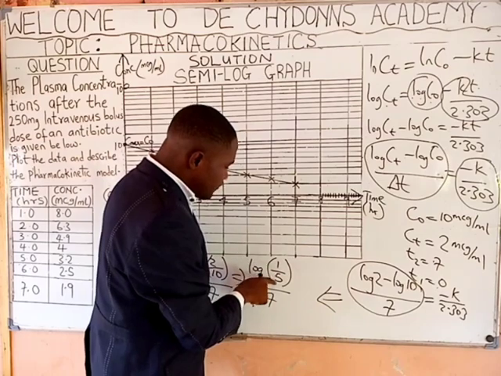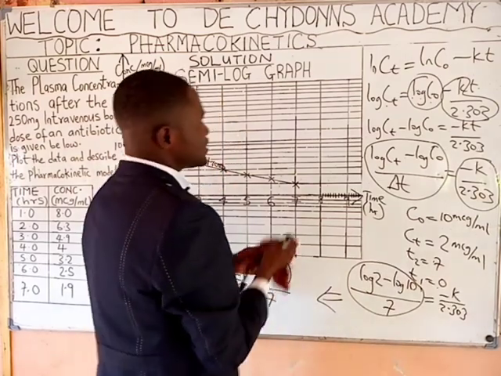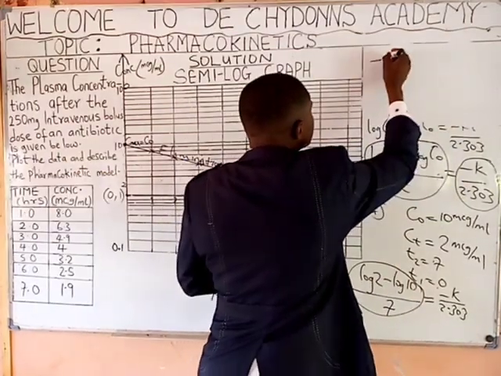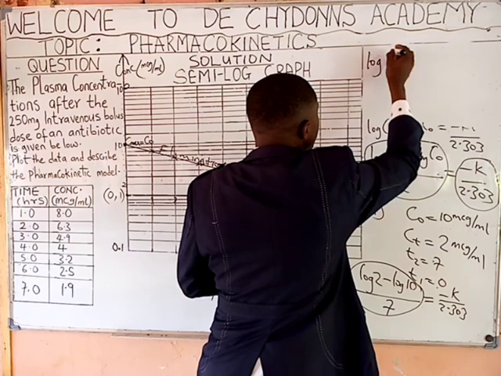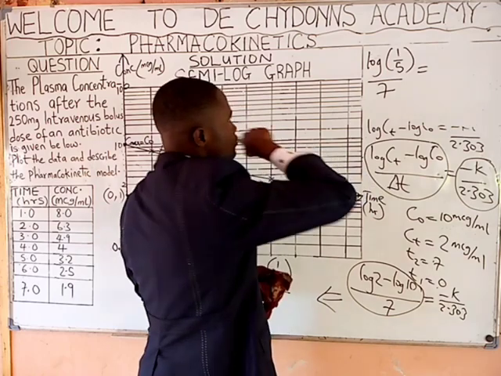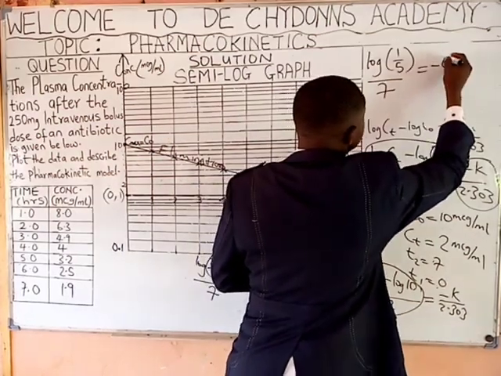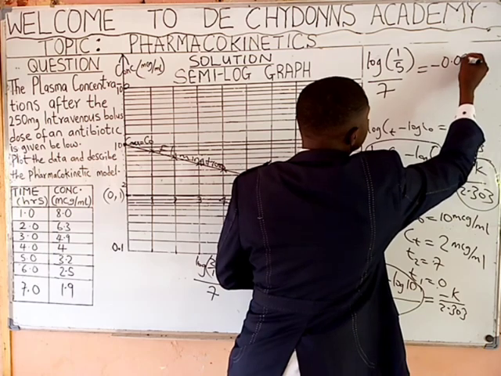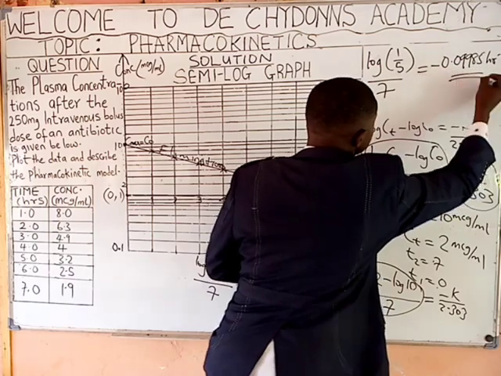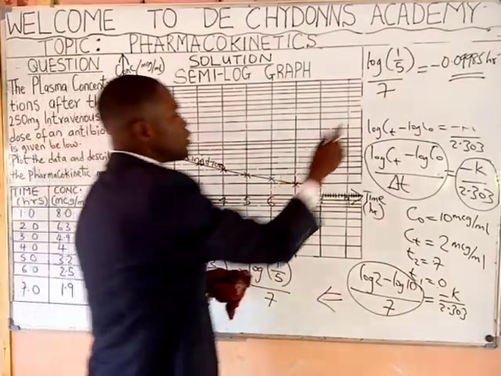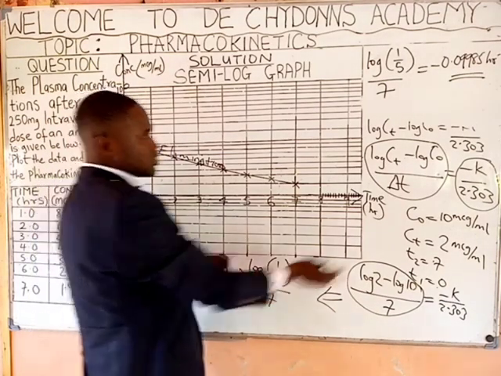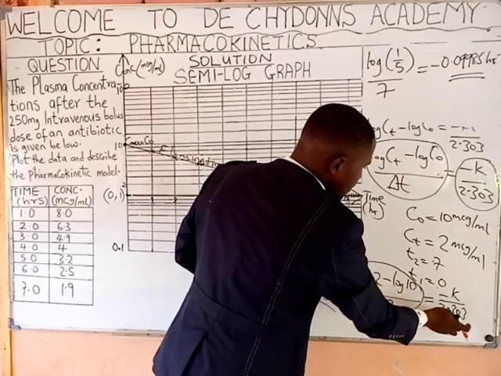Now, log 1 over 5 all over 7 will be giving you minus 0.09985 per hour. So, this will be taken to be the slope. And remember that the slope we just got is equal to minus K over 2.303.